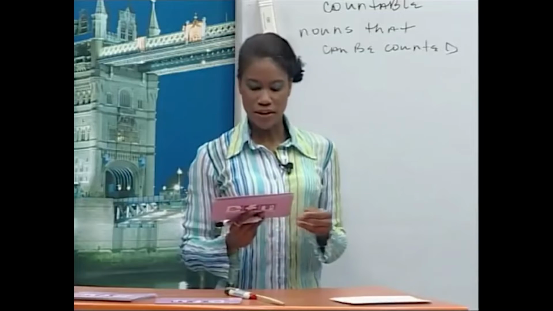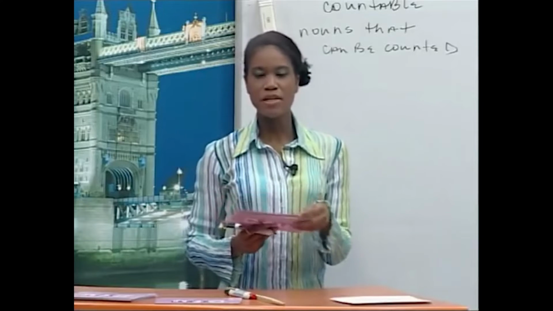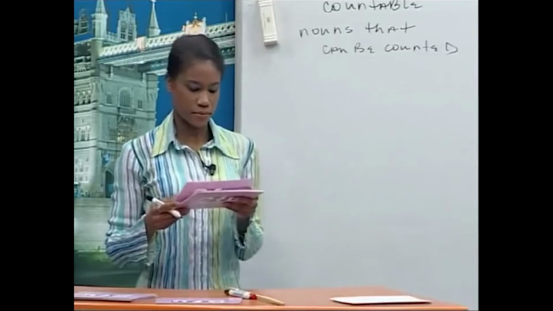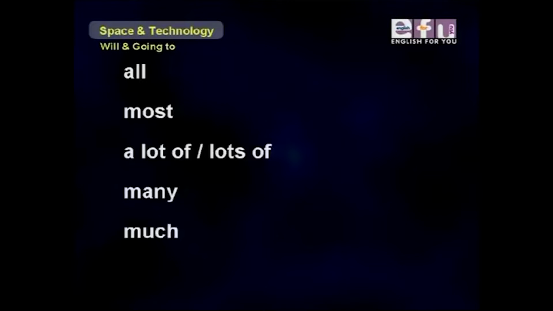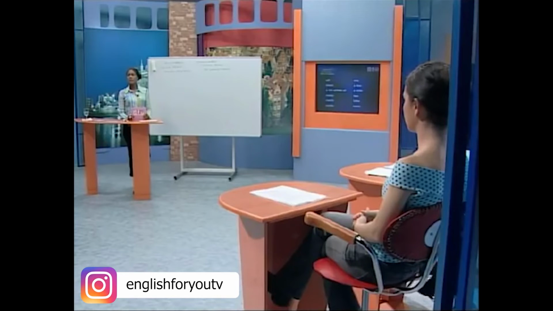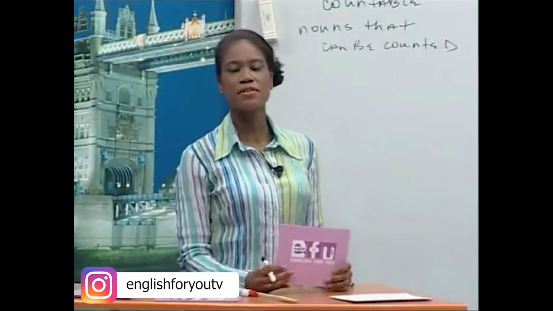Let's look at some quantifiers that we often use when we speak about the number of people or things. Okay, take a look at your screen. All, most, a lot of, lots of, many, much, some, any, a few, a little, few, little, none. Now, let's look at some graphics explaining these quantifiers.